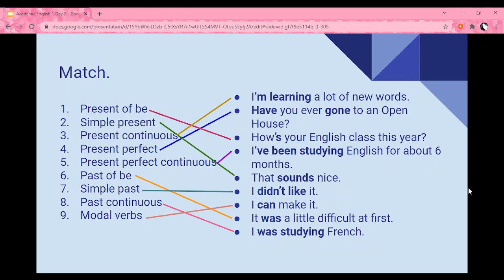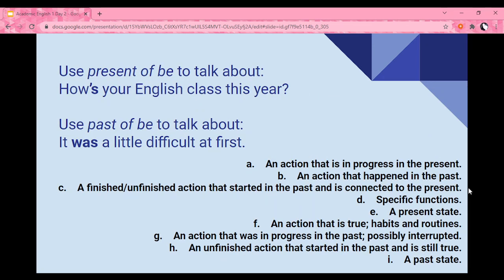So, let's take a look at all of these structures. So, how do we use the present of verb to be? For example, how is your English class this year? If you notice here, we have many different options, so let's find out when we use it. An action that is in progress in the present. An action that happened in the past.